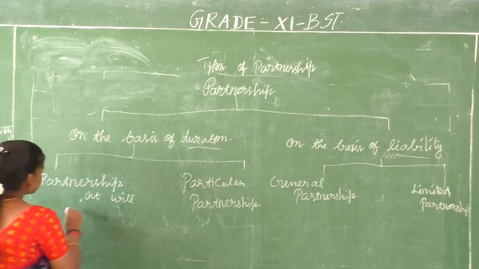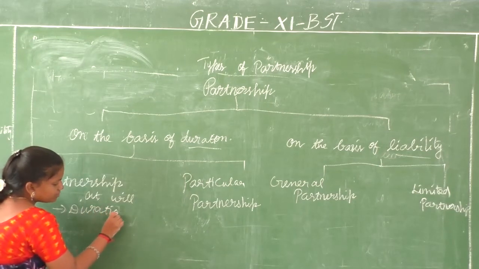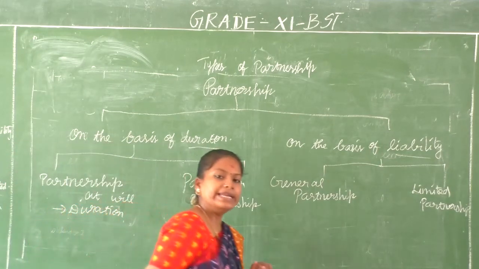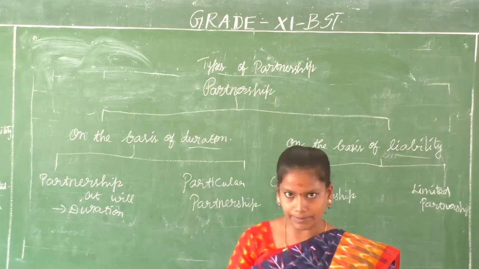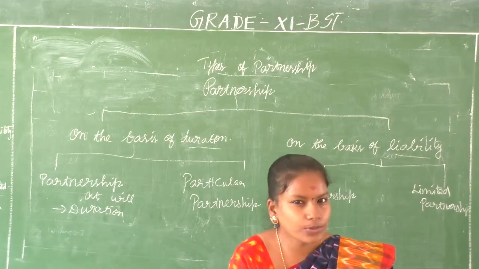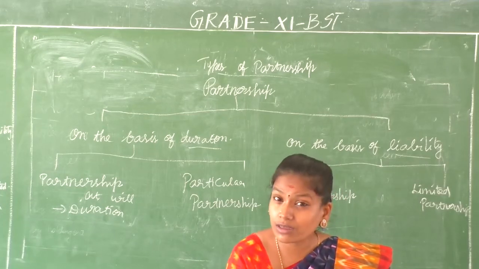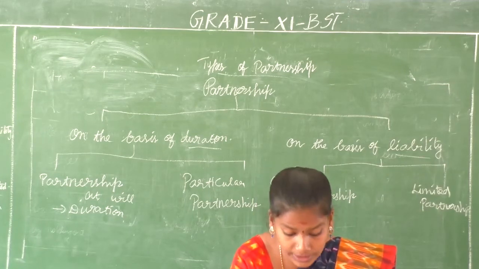The duration will be mentioned in the partnership deed. They will mention that it can go for a particular time. But after 5 years, they think that this group is going on well, we have all understood each other very well. If they want to continue it, of course they can continue it.